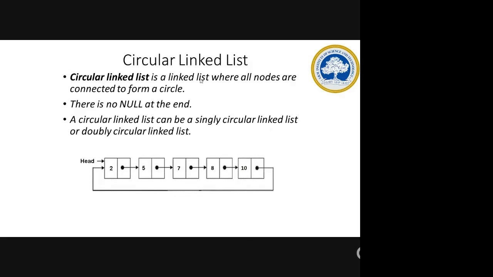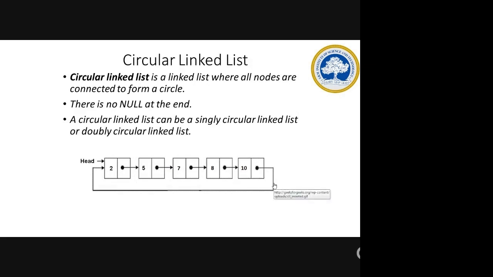The circular linked list is a list where all the nodes are connected to form a circle. Here there will not be any null. A circular linked list can be a singly circular or a doubly circular one also. In this diagram, it is only a single linked list because you have only one pointer, which points only to the next node and not to the previous node. So this is the one which differs from your single linked list. Only this point will differ.